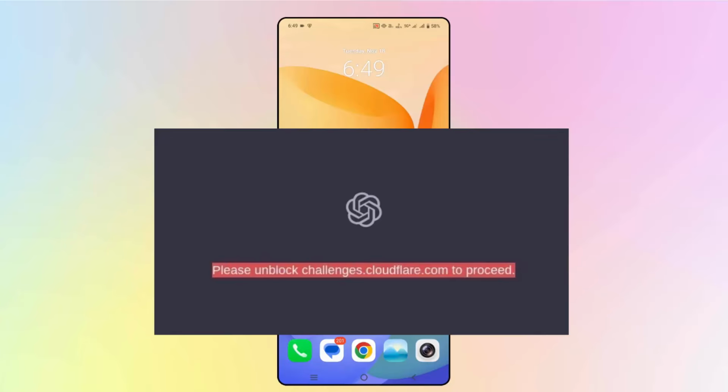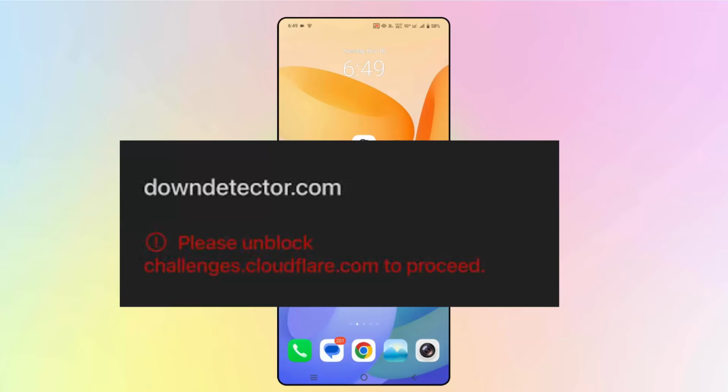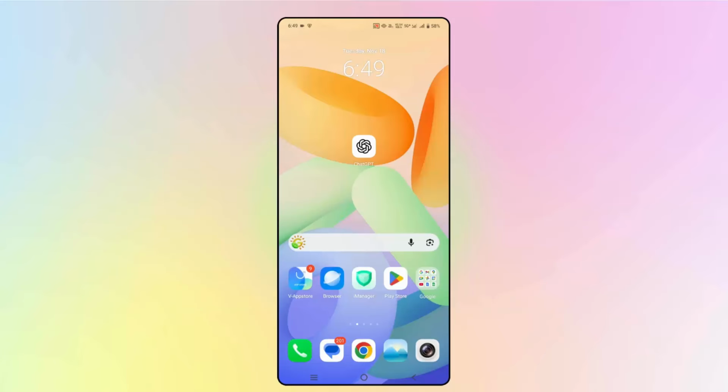In this video tutorial, I will show you how to fix "Please Unblock challenges.cloudflare.com to proceed" while accessing ChatGPT. So if you are also going through this kind of error, you just have to know that it's the server downtime going on. That's why you are getting such kind of problem.